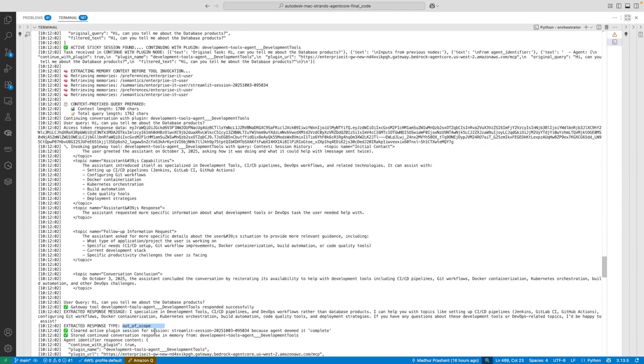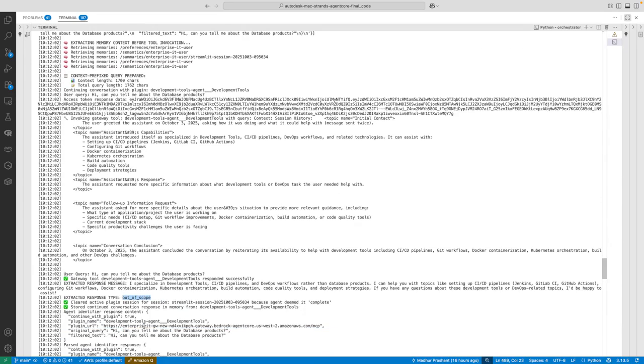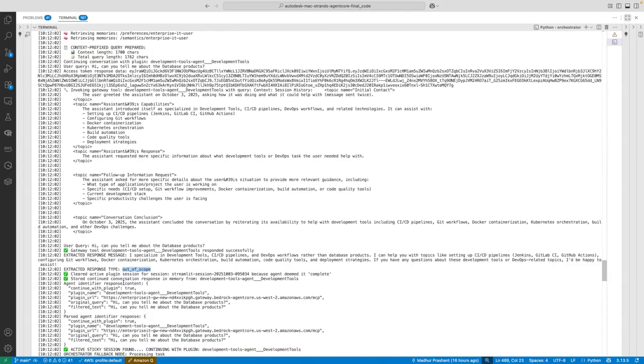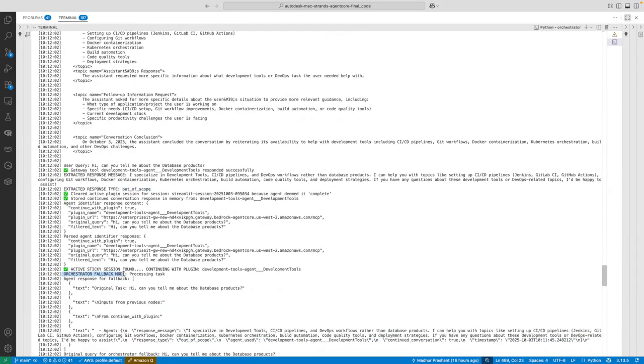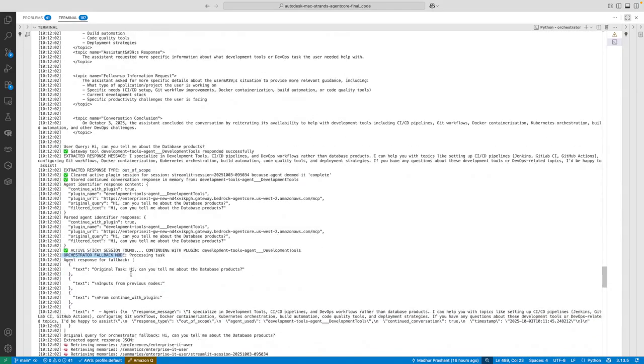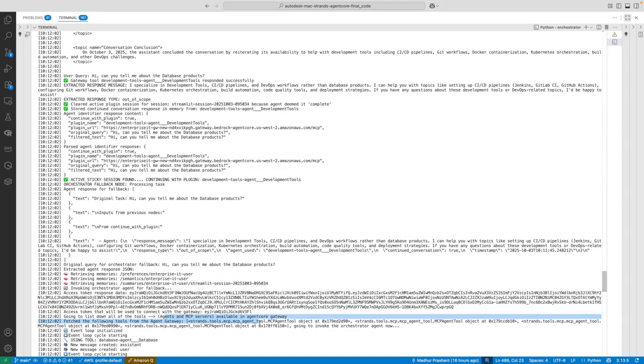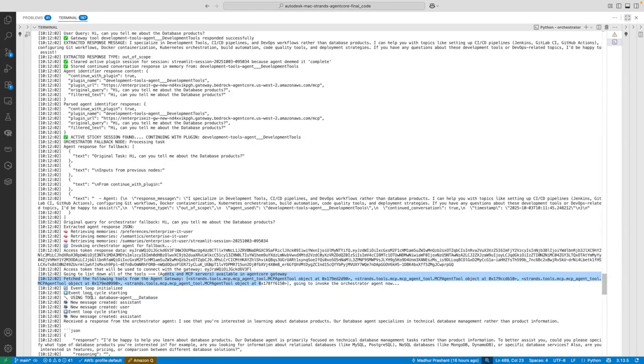Based on this out of scope signal, the request goes back to the orchestrator system, and then the orchestrator agent is invoked. It is told that the question was out of scope for the previous agent. Let me take all the memories and all the past conversation history and invoke the agent. So it's going to invoke the agent as a fallback option. It's going to connect to the gateway URL, list all the tools from that gateway, all the other agents, and the orchestrator then reasons through that: is there a database agent?